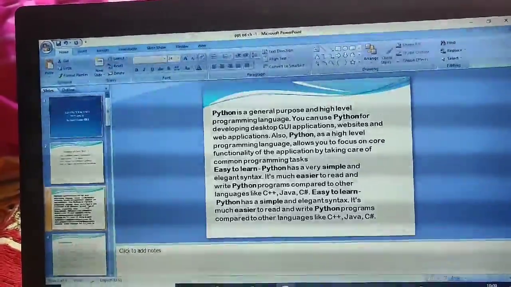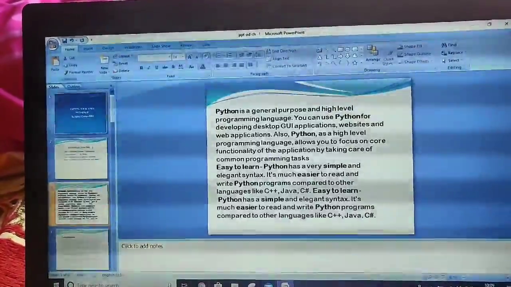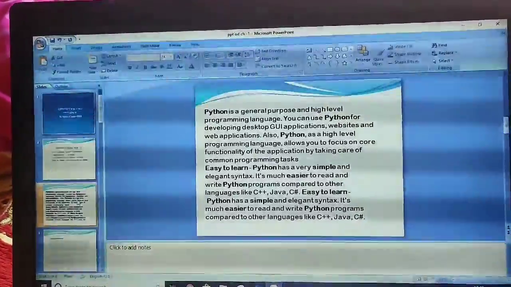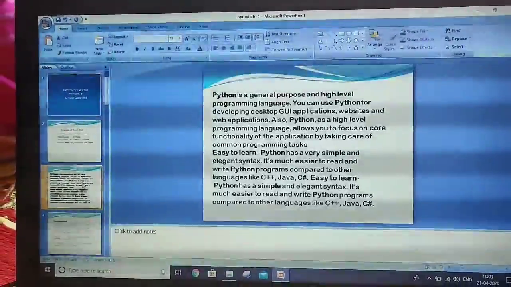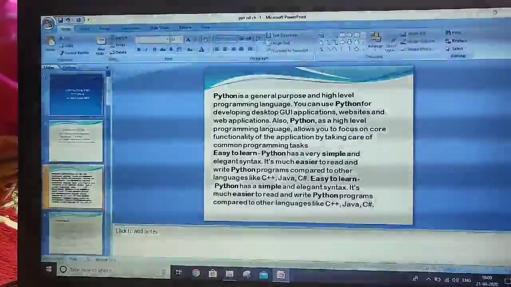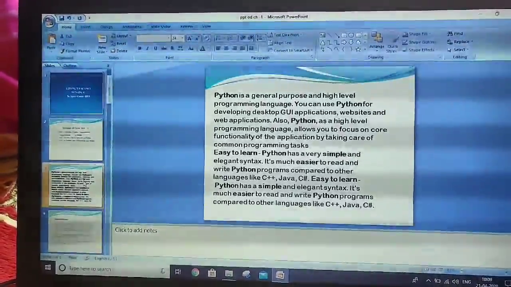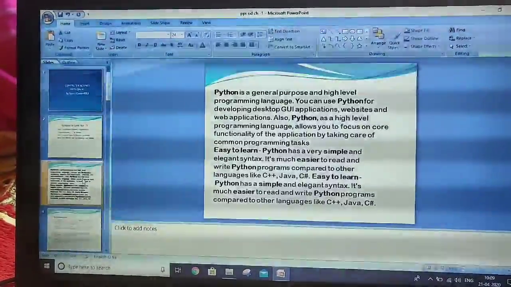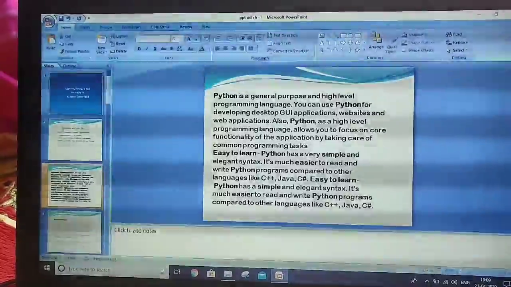And websites and web applications. Websites, you know, that we use on the web, we can see on desktop, and web applications which you can see on Play Store, right? Like today you have your Teaching Next application also and website also. Python is a high level programming language that allows you to focus on the functionality of the application while taking care of common programming tasks, right?